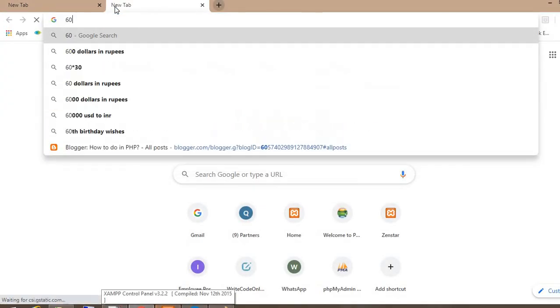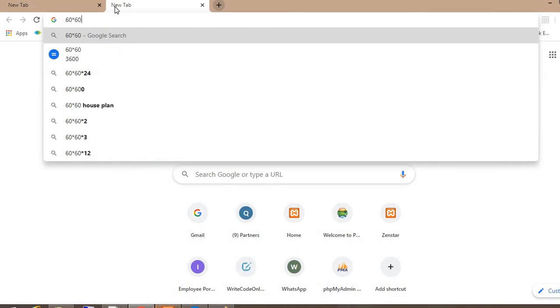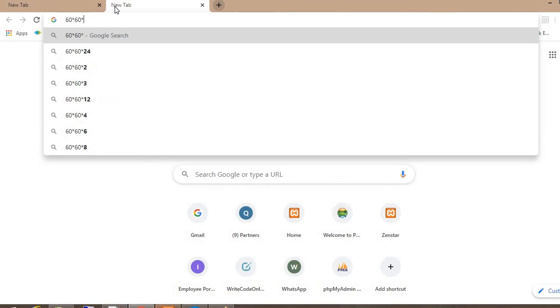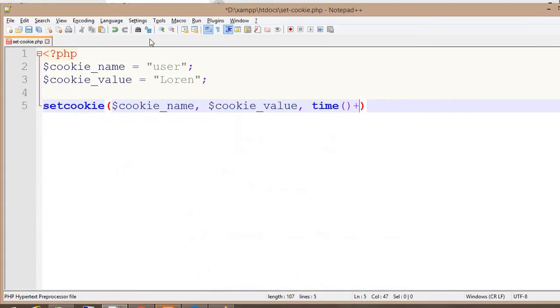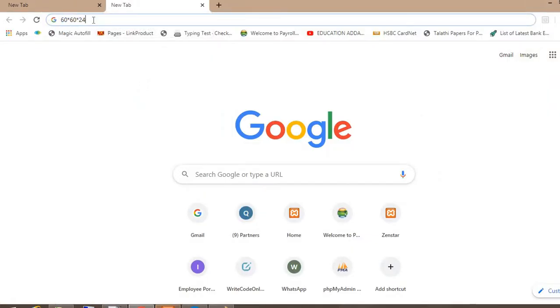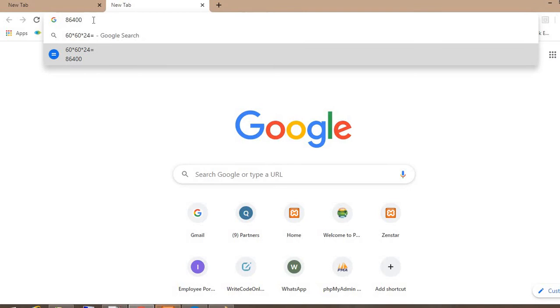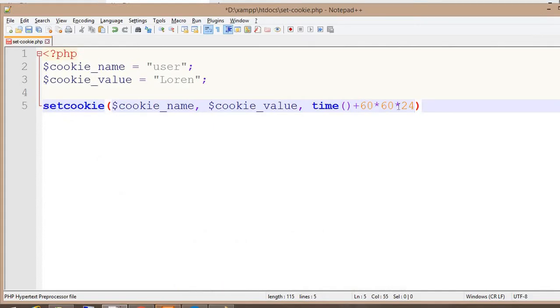There are 60 seconds in 1 minute, times 60, times 24. This is my one-day cookie time. Now I want to store the cookie for 30 days, so I can multiply by 30. If I want to store the cookie only for 15 days, I can use 15. So I am here storing the cookie data for 30 days.